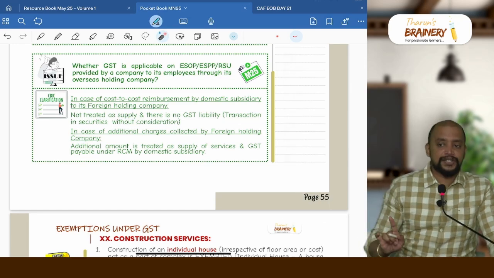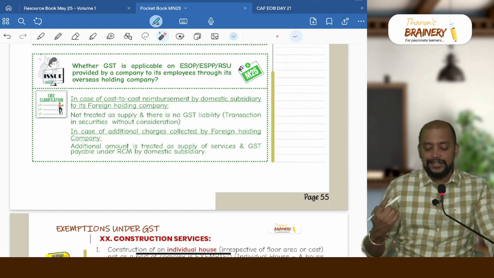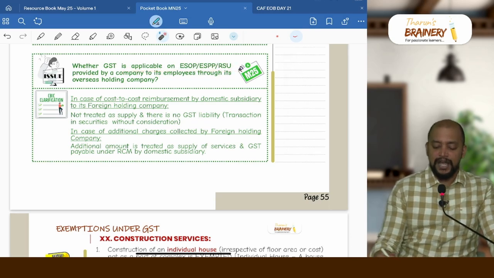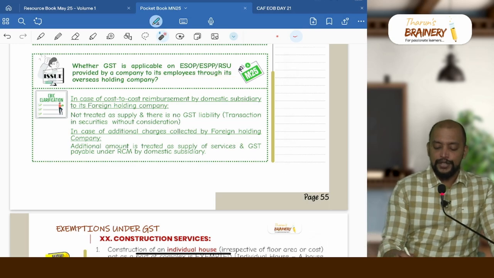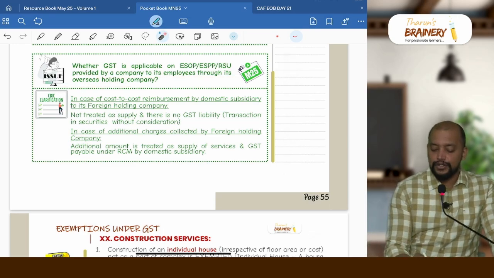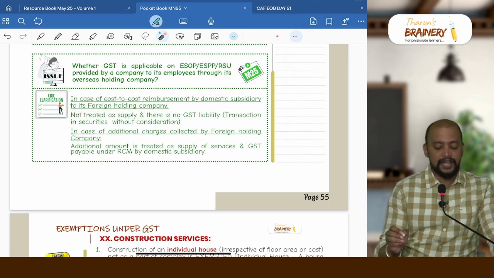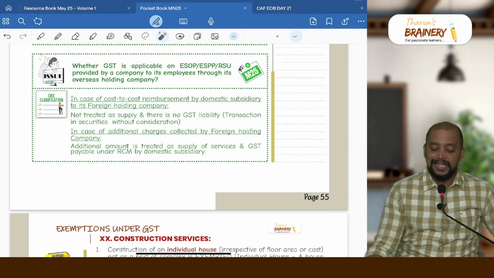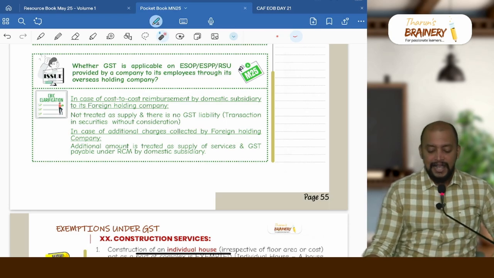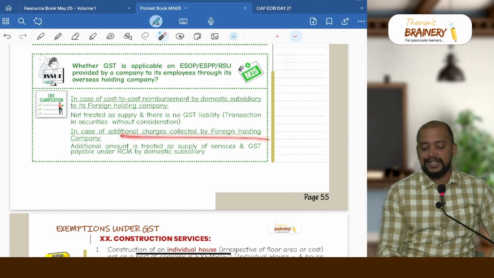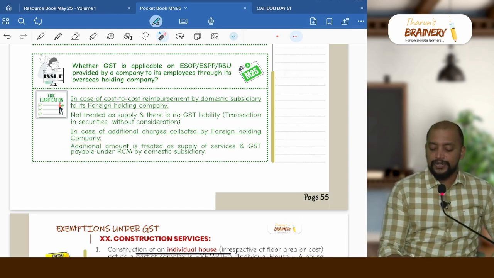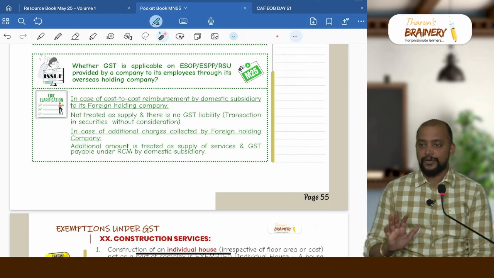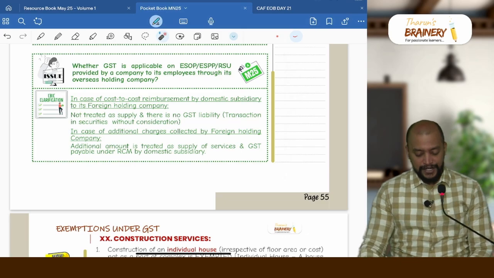So if they pay only the cost, they are not paying any extra charges. Again, it is not a supply and there is no GST liability. Whether GST is applicable on ESOP, ESPP, RSU provided by a company to its employees through its overseas holding company. In case of cost to cost reimbursement by the domestic subsidiary to its foreign holding company, it is not treated as supply and there is no GST liability, because it will come under transaction in securities without any consideration. And in case of additional charges collected by the foreign holding company, then that additional amount is treated as supply of service and GST is payable under RCM by the domestic subsidiary company. Okay, this is with respect to the ESOP point.